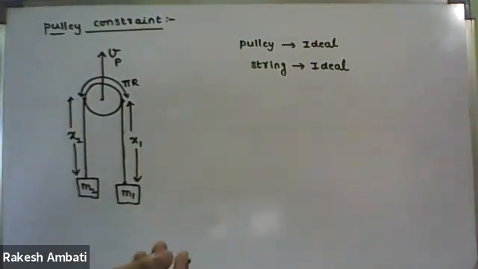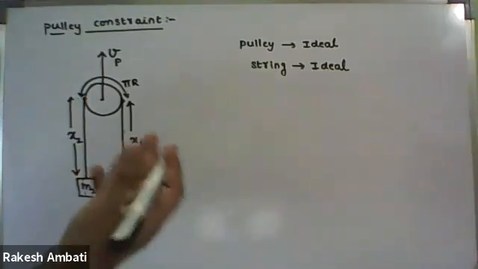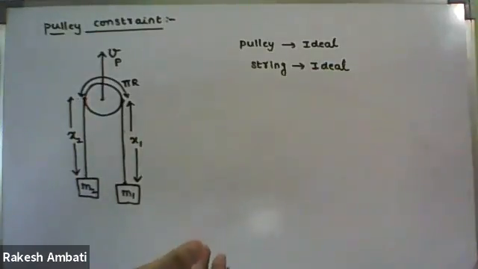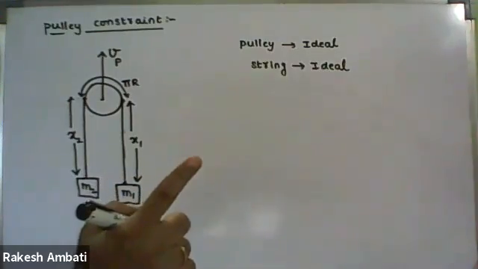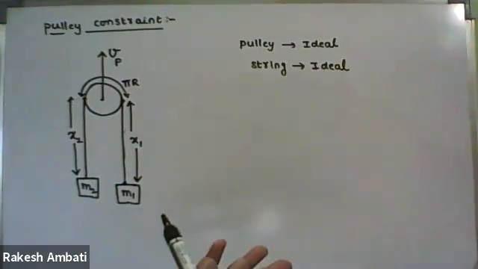In the questions, we get 2 fixed pulleys, 3 fixed pulleys, n number of fixed pulleys. We will do all varieties of questions. It's not mandatory that only one fixed pulley is present; n number of pulleys may be fixed and n number of pulleys may be free to move.